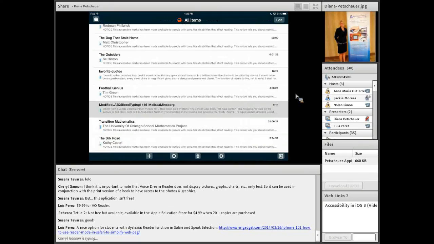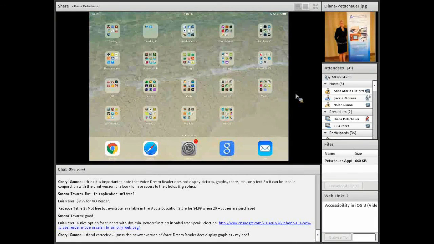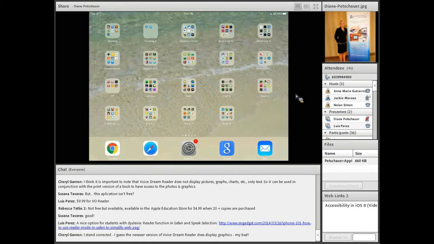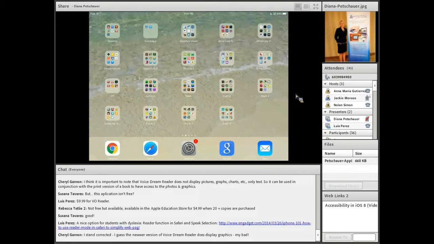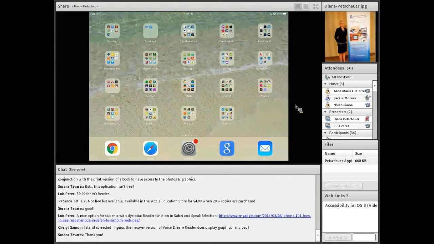So I still didn't even get into all of the features of VoiceStream Reader because there's still quite a few apps that I want to show you with the time that we have left, but there are a lot of features in VoiceStream Reader for students to access worksheets, handouts, books with that accessible text, whether it's large print, high contrast, text-to-speech, etc. And I am going to move on to more apps, but I'll pause briefly just to ask again if there are any questions out there yet. All right, I think we're good to move on.